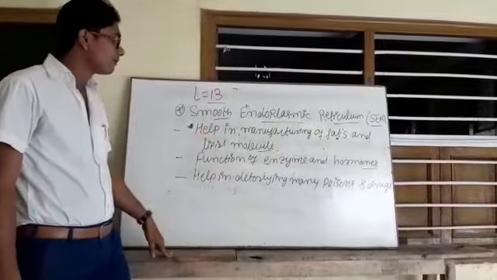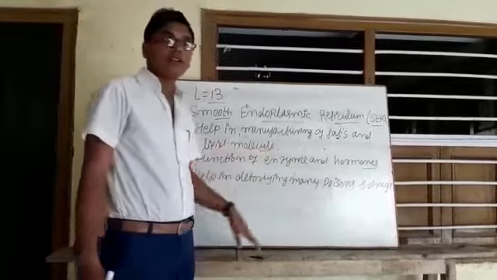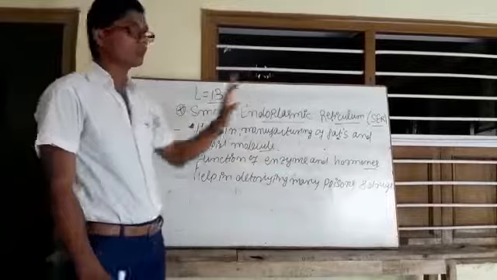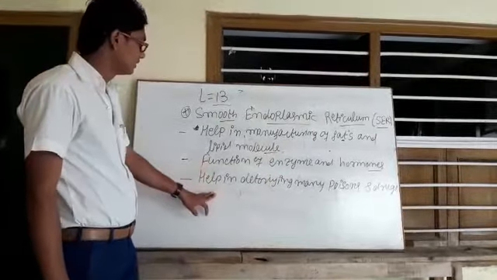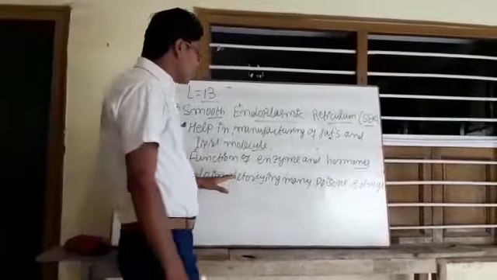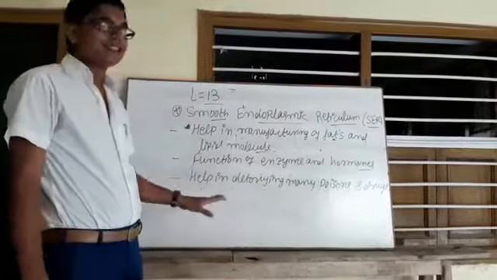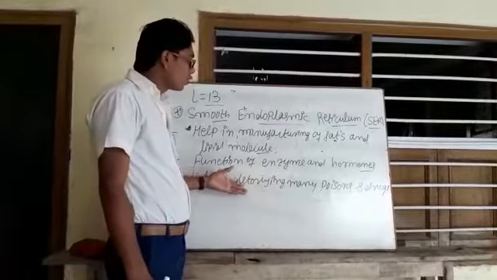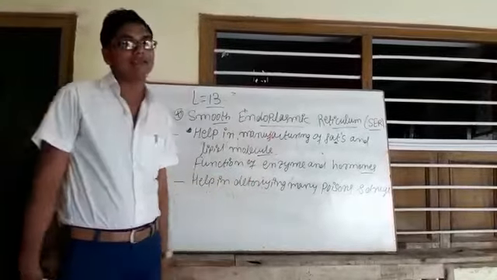Within a cell, hormonal activity and enzymatic activity, both of them function with the help of a smooth endoplasmic reticulum. And third thing, any poisonous substance that is present within a cell is detoxified with the help of a smooth endoplasmic reticulum.